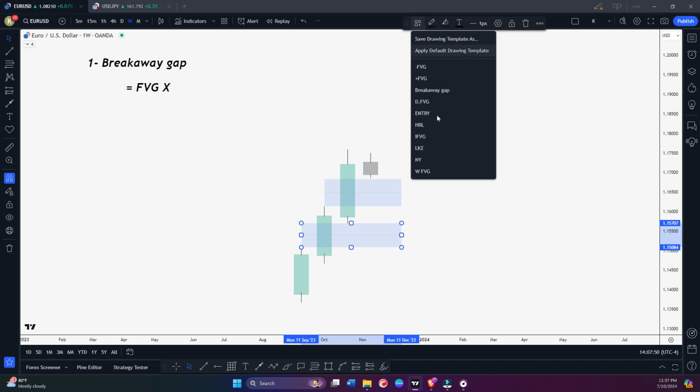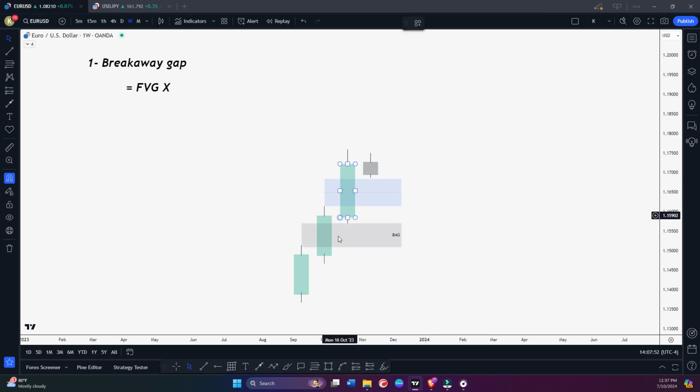This one, right? This one is our breakaway gap. Why? Because this third candle is closing above the second candle high. You can see the second candle high was this, and it is closing above it. So this is our breakaway gap, and it is a fair value gap as well. But this one is not a breakaway gap, because this third candle is not closing above the second candle high. It can definitely wick, but we need a body close. So this is just a fair value gap.